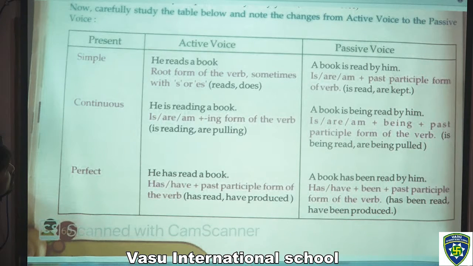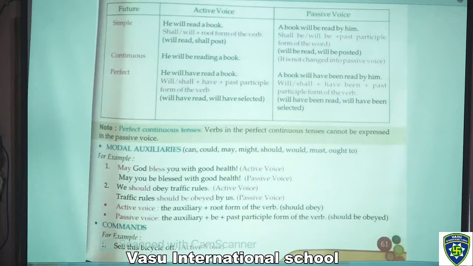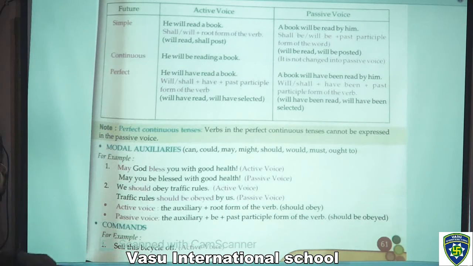You have to write this formation and learn it, because this is the main thing, how we can write in present simple tense, continuous tense and perfect tense. Like that we have simple past tense, past continuous tense and past perfect tense. In this also we have active voice and passive voice. These are the formations. You have to write this table in your notebook. I am also sending you the scanned copy of this chapter. I am not going through this, I am going through the examples of the next thing. That would be the future. So we have three things here, present, past and future tense. These are the formations. You have to write them in your notebook.